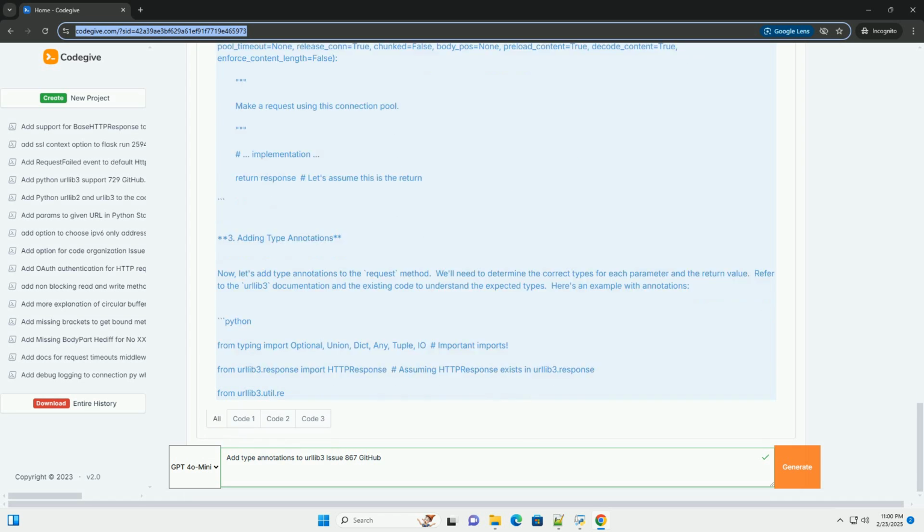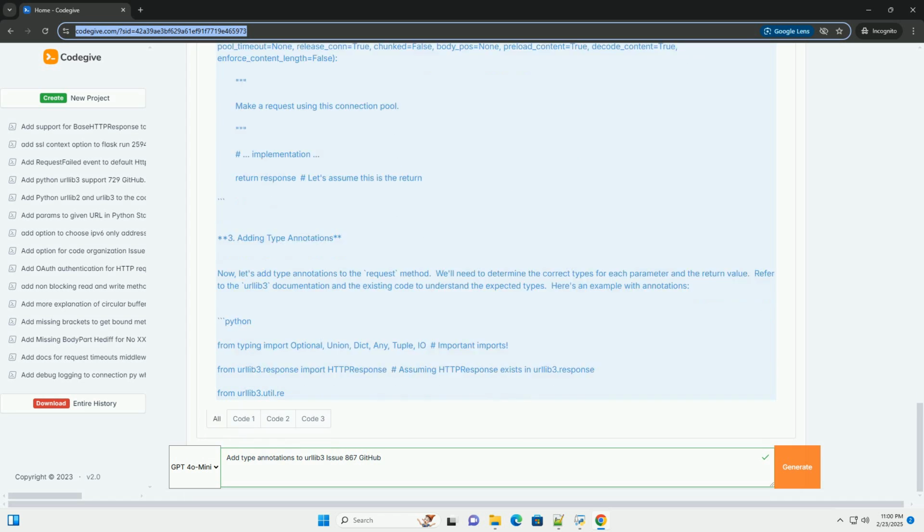Documentation: type hints are often a good place to add or improve documentation. Make sure the docstrings are accurate and up to date. Handle complex types carefully. If a parameter can be multiple different types, for example a string or a file-like object, use Union to specify the possible types.